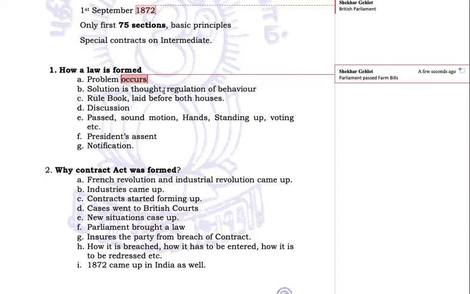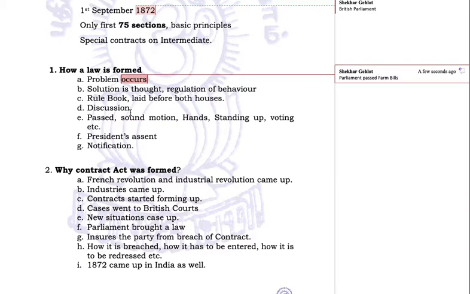What is the solution and regulation of behavior? How do we regulate that behavior? Which behavior is being regulated here? Now they are saying that farmers can sell anywhere they want to. Earlier, they could have sold only in the marketing committees. That was their behavior. Then a rule book is drafted, which contains all the rules and is laid before both the houses, that is Rajya Sabha and Lok Sabha.